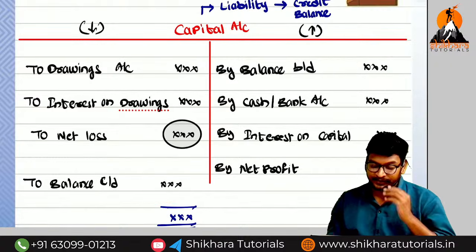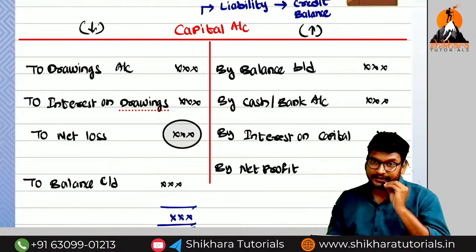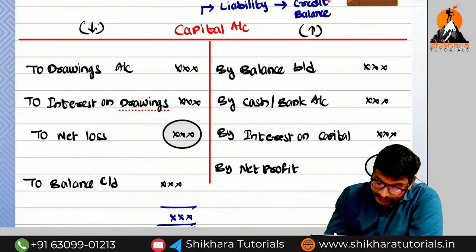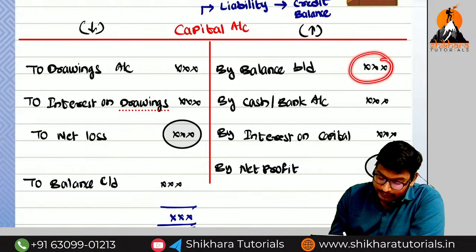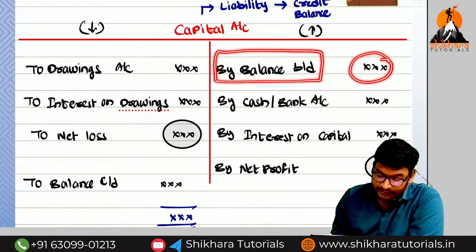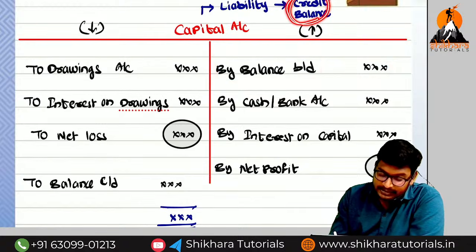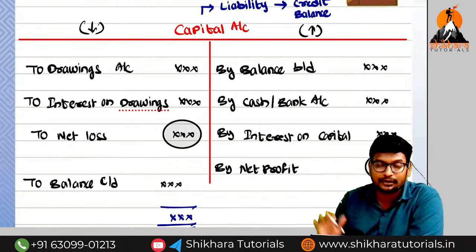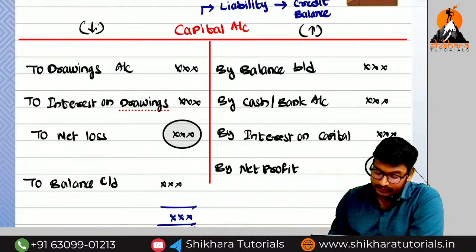closing capital. For a credit balance, the opening balance will be on which side? Credit side. So what do we need to write? By balance brought down. For a credit balance, the closing balance will be on which side? Debit side. To balance carried down. Okay, now these are the main points we need to learn.